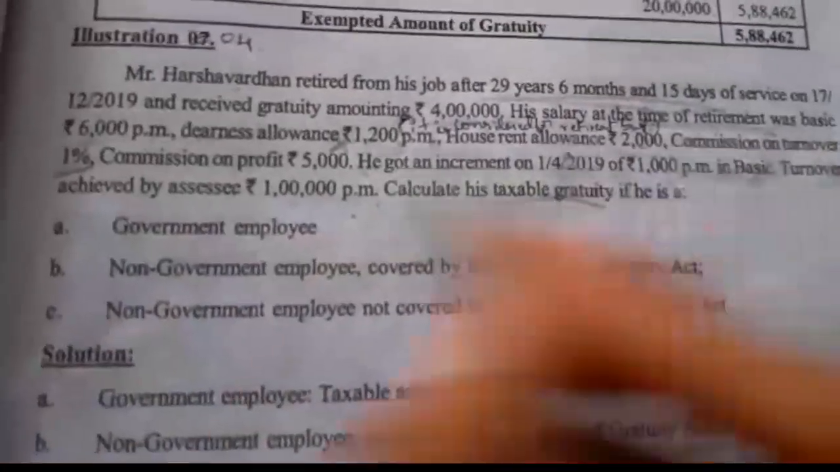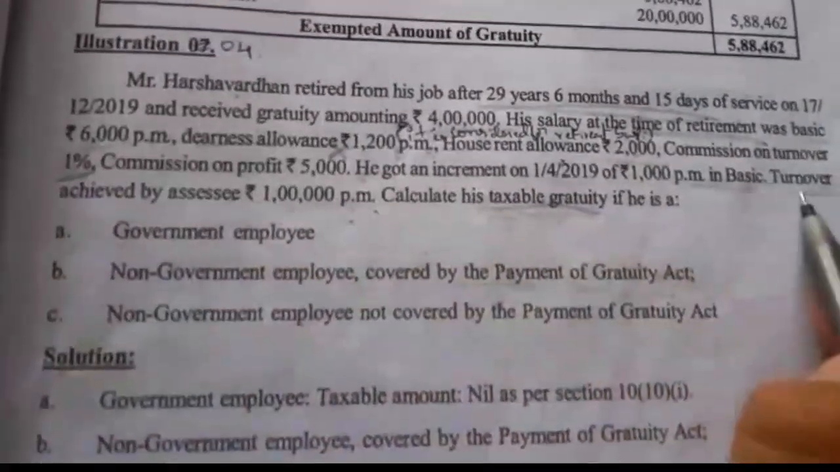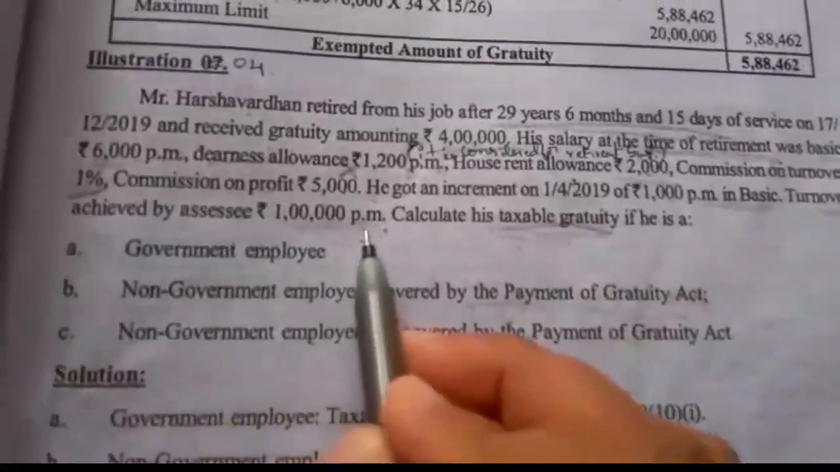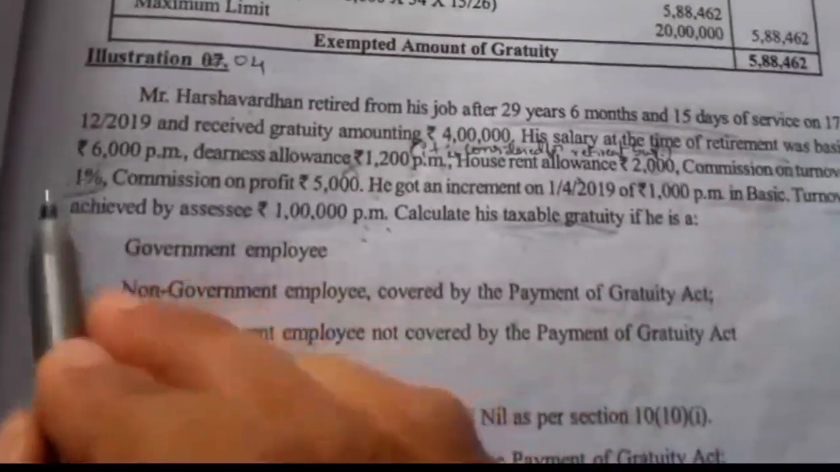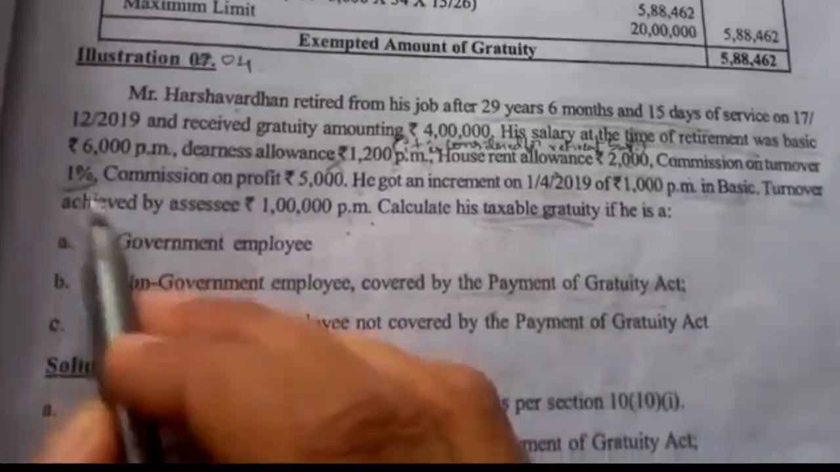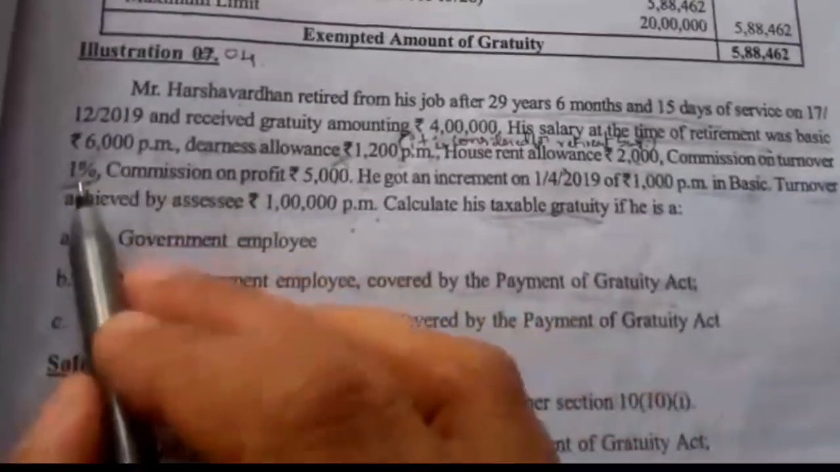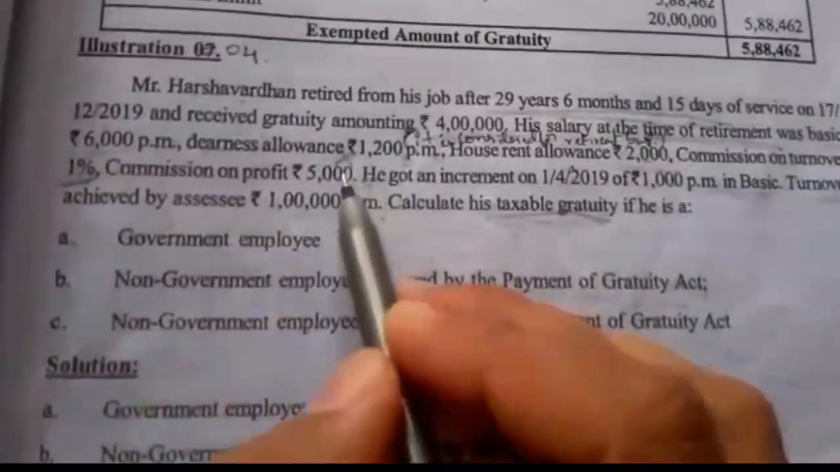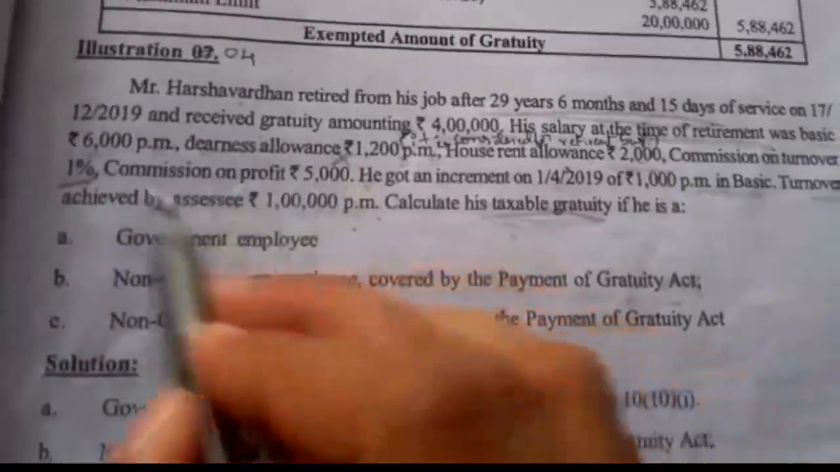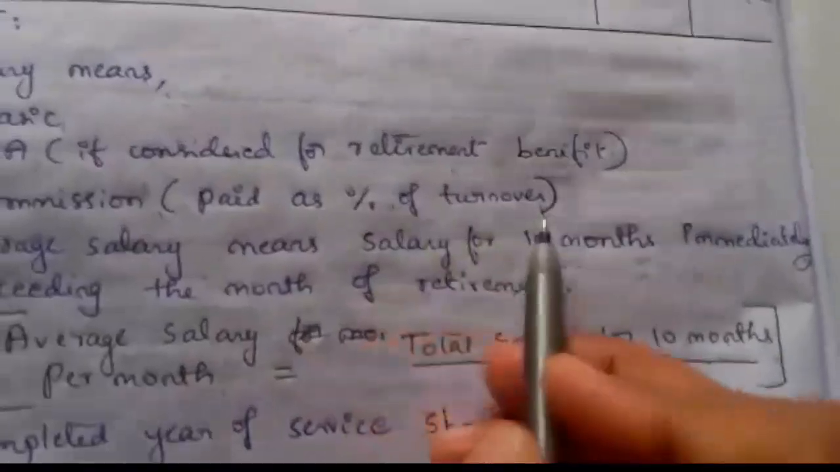So commission on turnover: the turnover achieved by SSC is 1 lakh, so 1 lakh into 1% is the commission on turnover. That is per month, that means commission for 1 month. Then commission on profit is irrelevant here. We have to take only commission on turnover. Only commission paid as a percentage of turnover we have to take under salary.